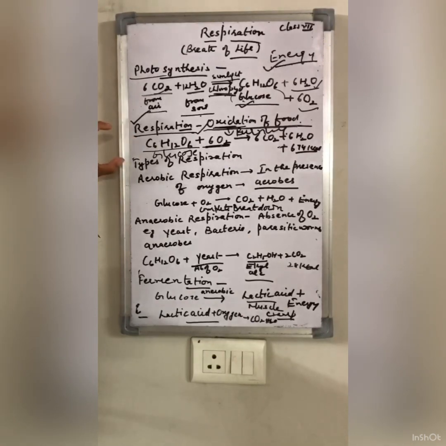In simple terms, what is respiration? The oxidation of food, the burning of food in the presence of oxygen, is called respiration. Respiration takes place in every cell of living organisms. Remember, respiration is the process which takes place in every cell of the organism, and this respiration is responsible for giving the energy in the living organism.